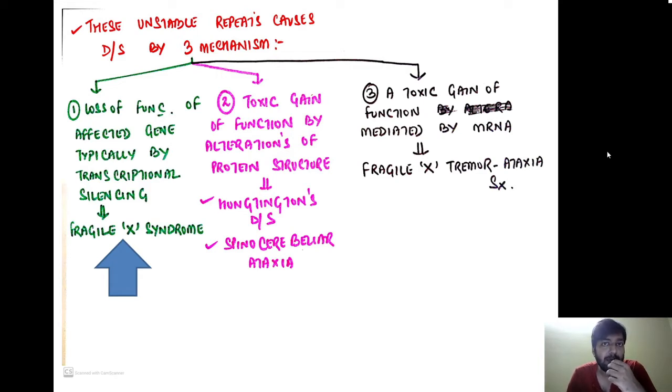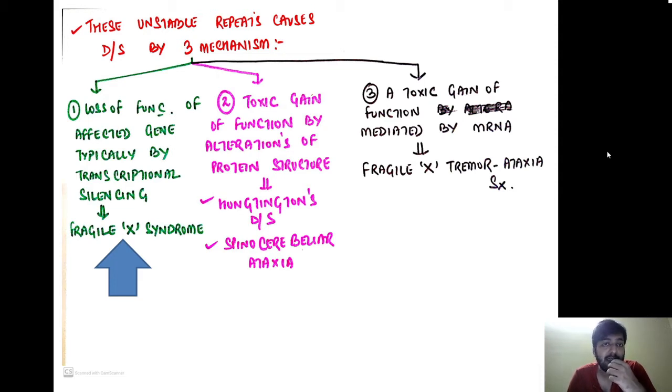What is transcriptional silencing? During the transcription of the DNA, there is something happening, for example hypermethylation taking place. That is, certain epigenetic silencing is there, because of which the DNA transcription never occurs.